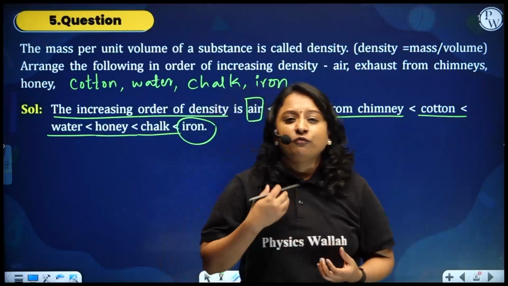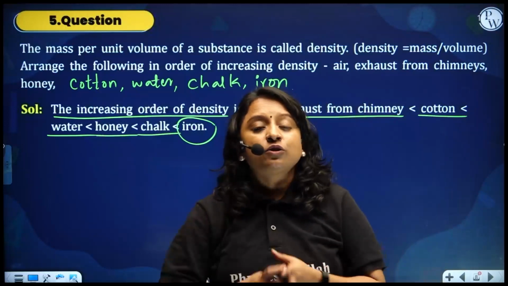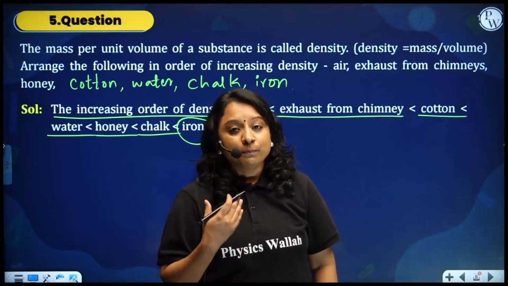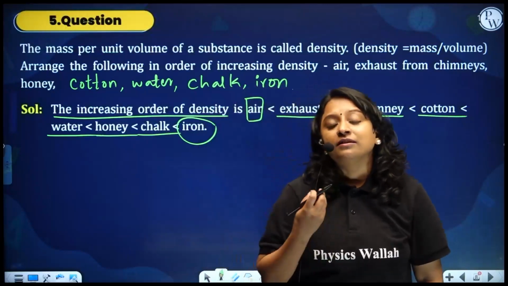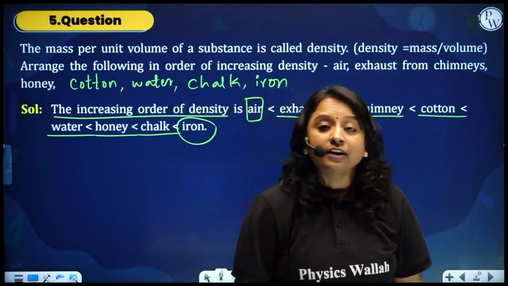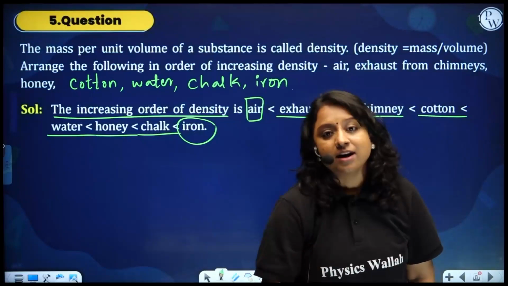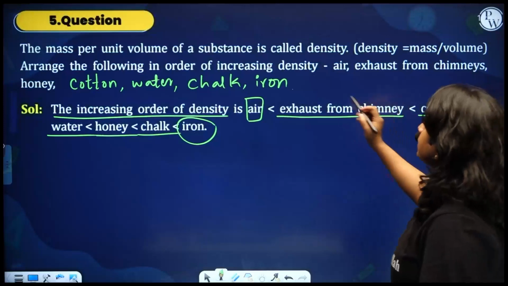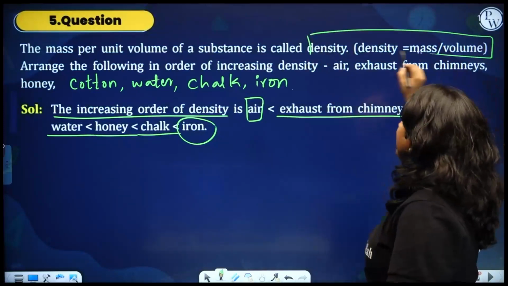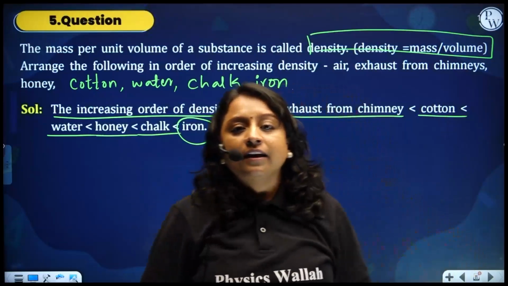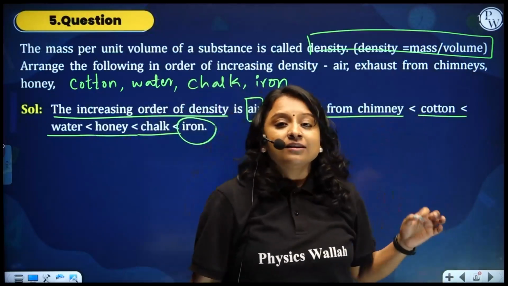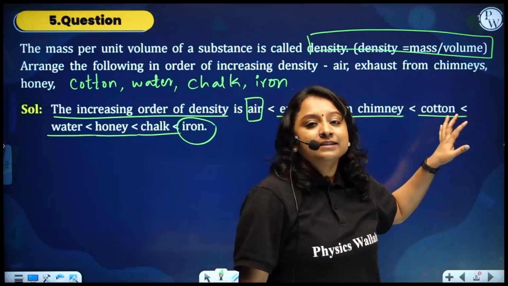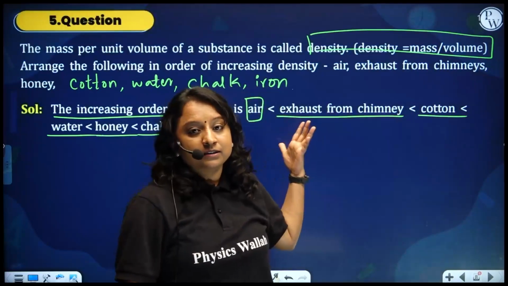It may be a mixture of water molecules, a mixture of different gases. So they will have matter with higher molecular mass, or impurity with higher molecular mass, right? So this is the order of density. Remember the formula of density, and you might get confused with cotton and air. So cotton is a solid substance, so it has to have higher density compared to the air particles.